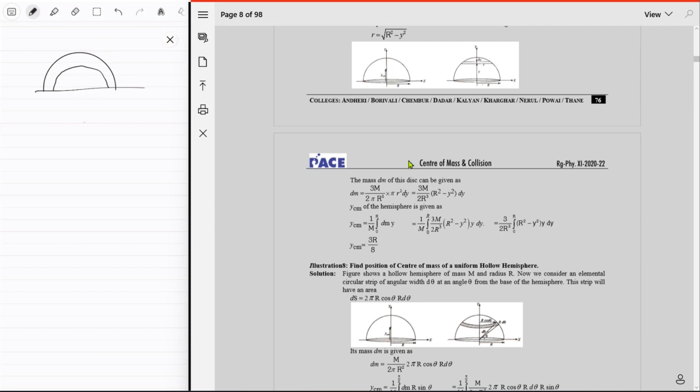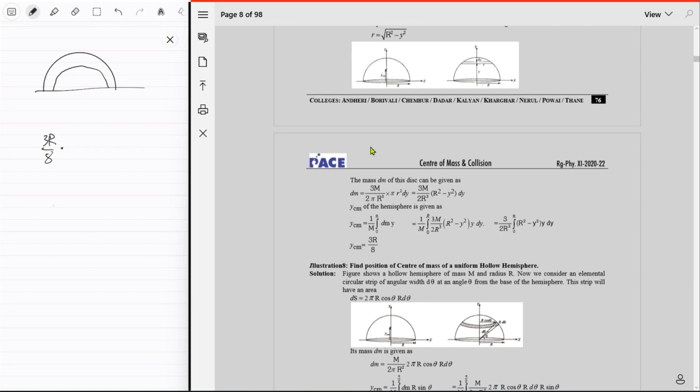Now this guy's center of mass was at 3r upon 8, right? And this guy's actual mass was just what? This times 2/3 pi r cubed. You know what? I'm just gonna skip those 2/3 factors because it doesn't actually matter, because it's gonna get cancelled anyway. Actually, you just have two different bodies, and you already know the center of masses. You can treat those centers of mass as point masses to get the center of mass of the final combined body, right? Because the summation works out exactly as you think it will.